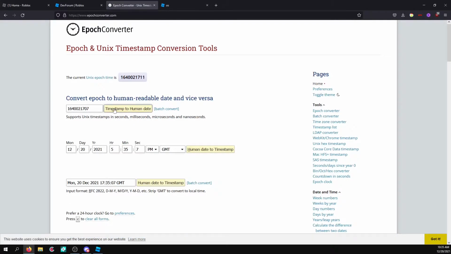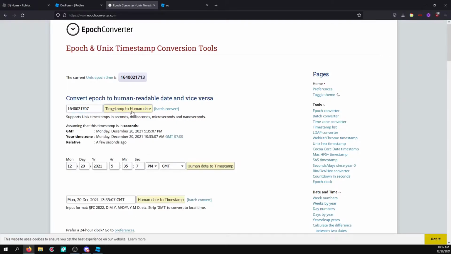If I open this up, you can go ahead and say this timestamp to human date, and it'll give you the GMT, your time zone, and relative. So I guess that's saying that's a few seconds ago. And this number was just generated when I opened the page, I guess. But if you want to enter a number and figure out when that would happen, you can do that here.